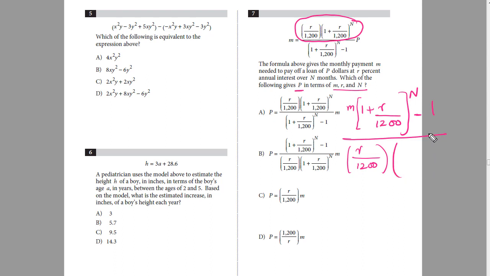1200 times 1 plus R over 1200, and this whole thing will be equal to P. Now we will see in the options which is the correct one. So for this one, A, no, this is wrong. B, yes, this is correct. This is wrong. This is wrong. So B is the correct option for question number 7.